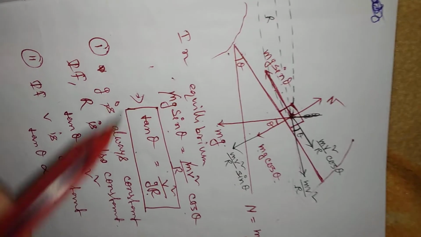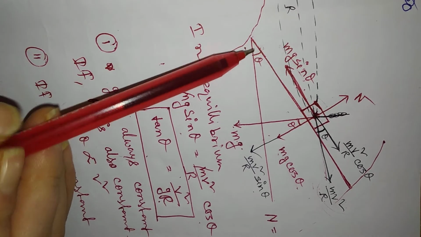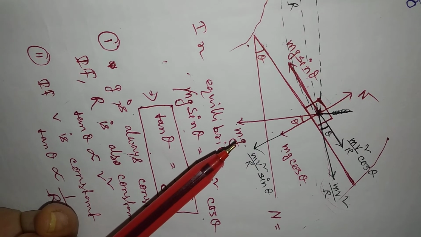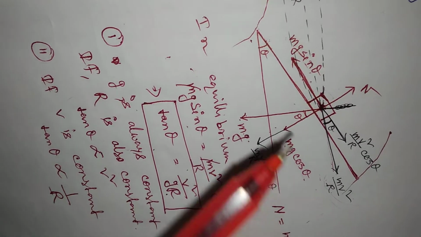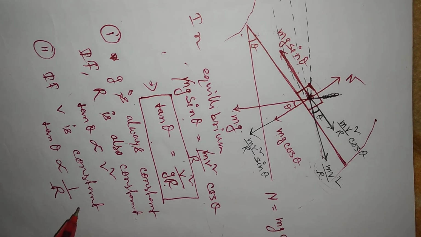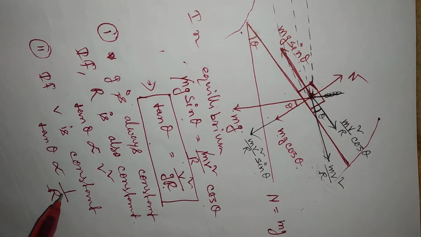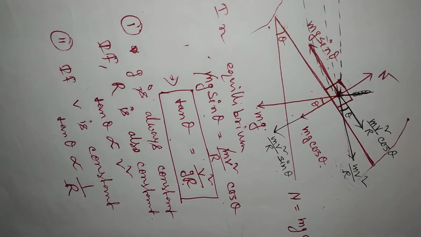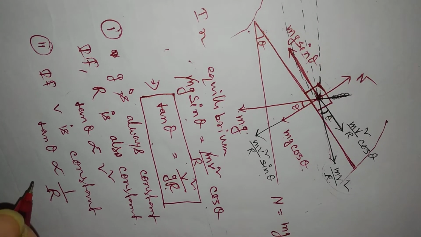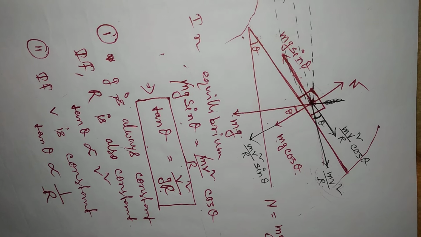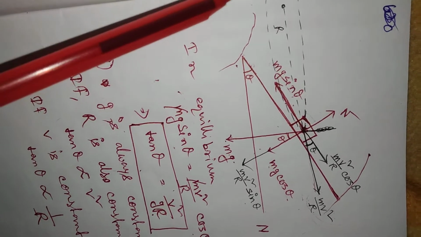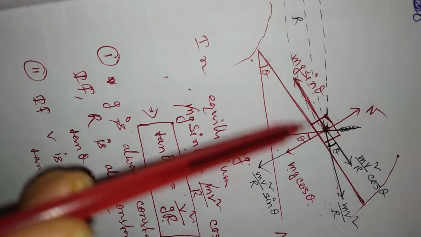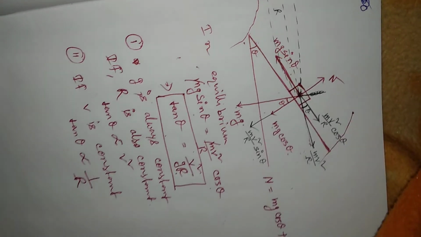So if theta is small, then we have to take a long turn. That means we have to create a circle whose r is larger. If theta is larger, then we can move in a small circle, or we can move along a small circle.